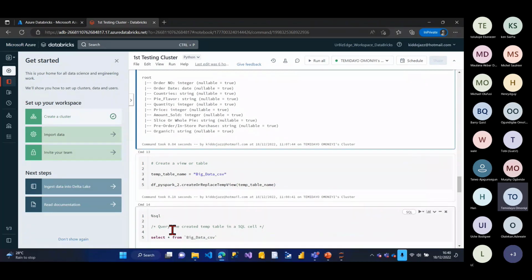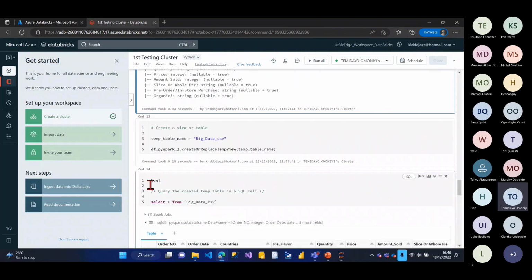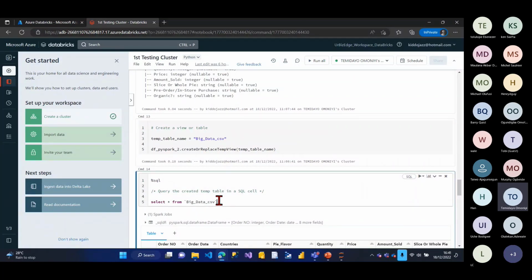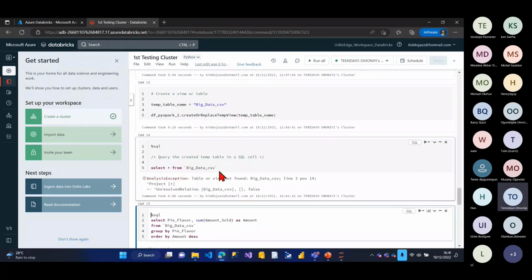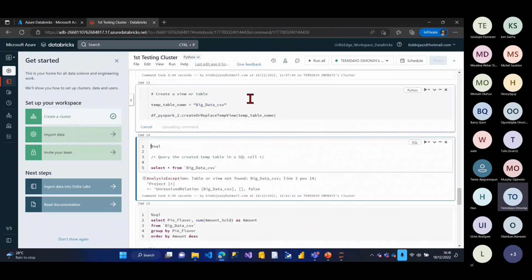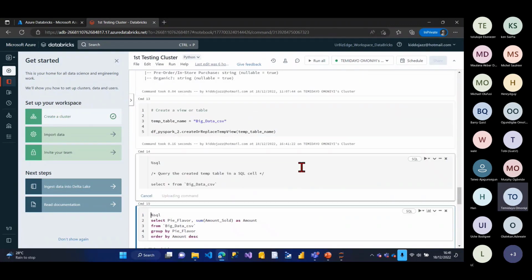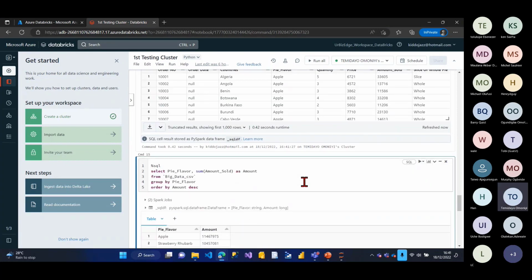So if I want to write SQL, I'll put the percentage sign and say %sql. Let's say I want to select all from the temp table, which is big_data_csv. If I'm used to writing SQL, select all from the name of the table. I run this. Sorry, I'll run the temp table first, and now run this also. Okay, this has given me the table I wanted, right?